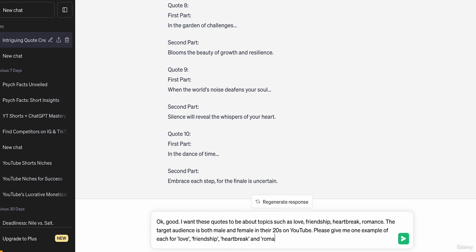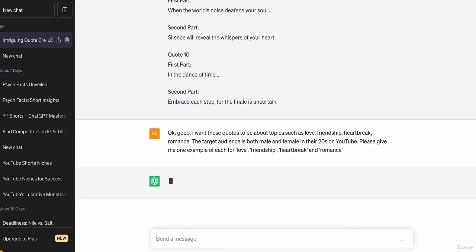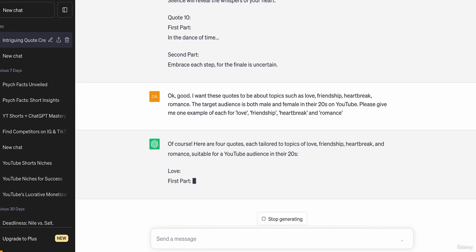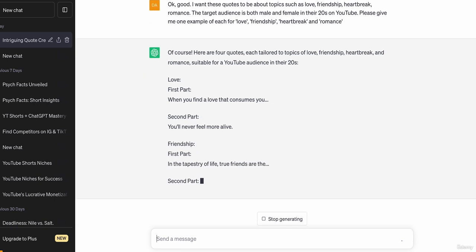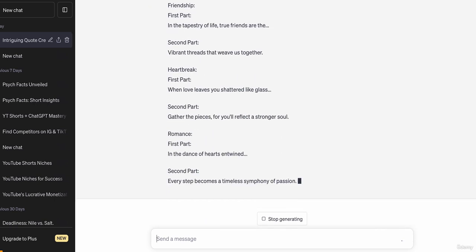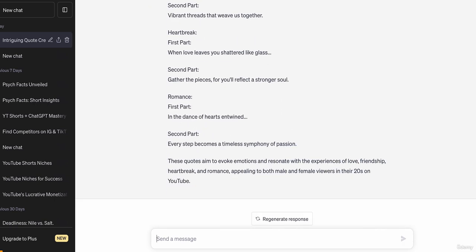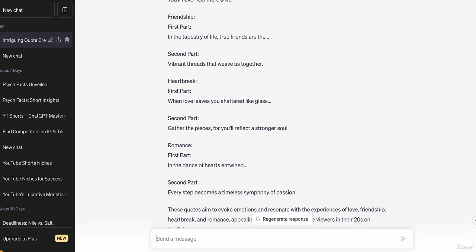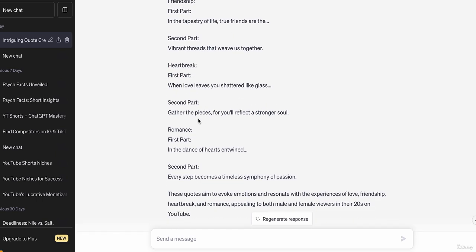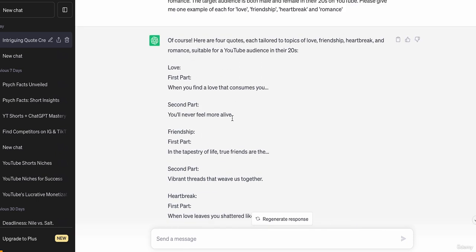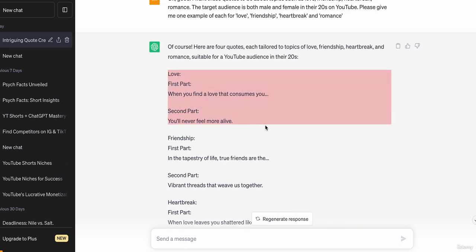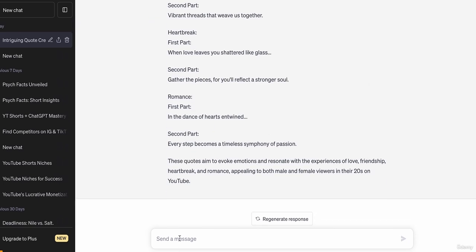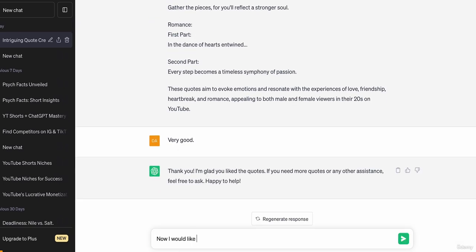So let's type the rest of that and see what we get. Okay, it's love, second part, then friendship, then heartbreak, then romance. It gives us the first and second parts. Okay, good, happy with that. Let's have a look. "When love leaves you shattered like a glass, gather the pieces for the reflection of a stronger soul." "In the dance of hearts entwined, every step is seamless." "When you find a love that consumes you, you never feel the same." Yeah, these are really good. So just tell ChatGPT, very good. And then we carry on.